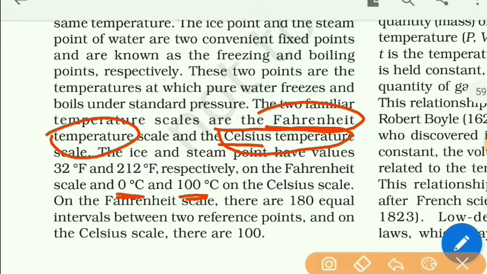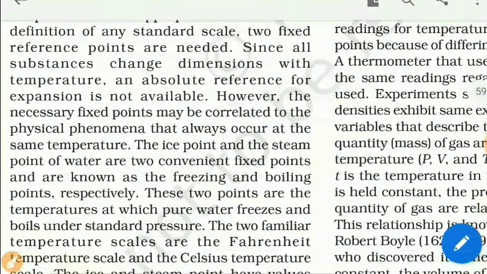Steam point means when the water boils, at that time the temperature shown in the Celsius thermometer is 100 degree Celsius, and when the water freezes to form ice, the temperature shown by the Celsius thermometer is 0 degree. Now how are these thermometers calibrated?